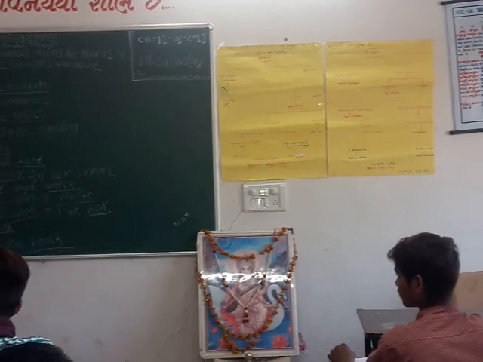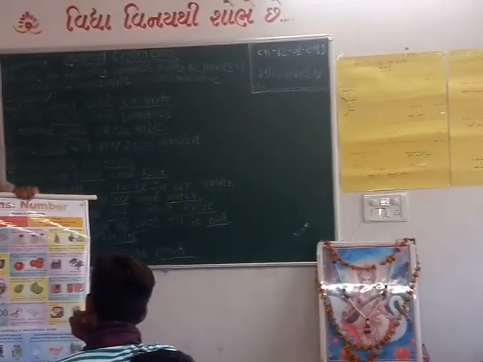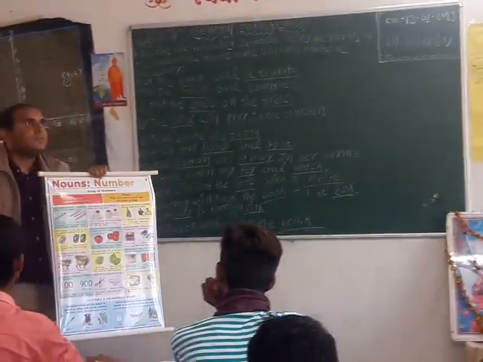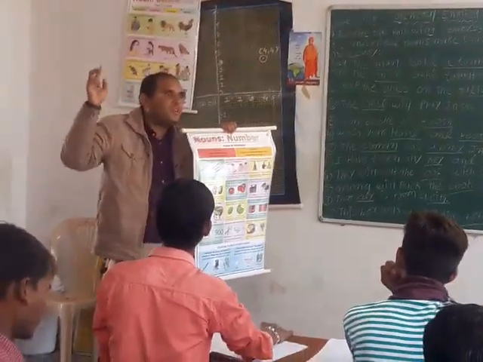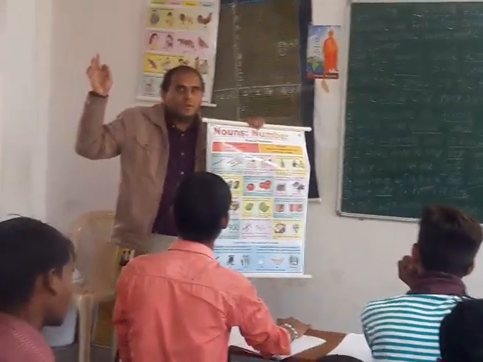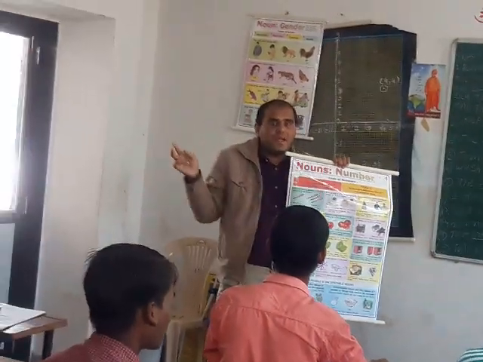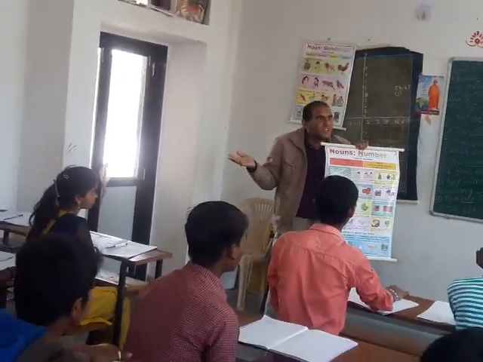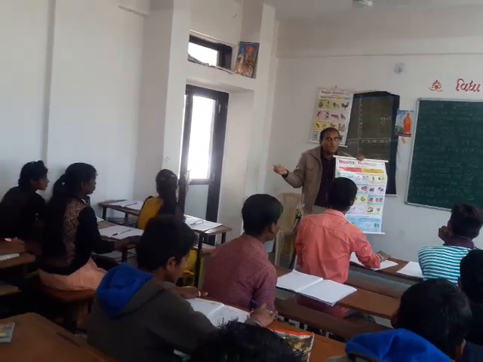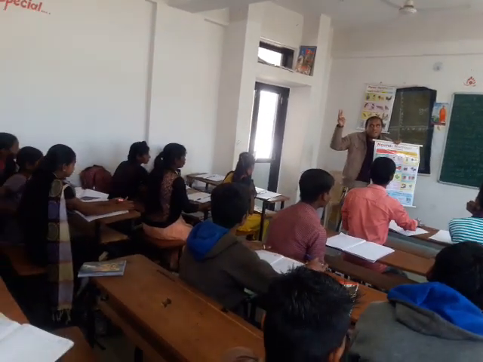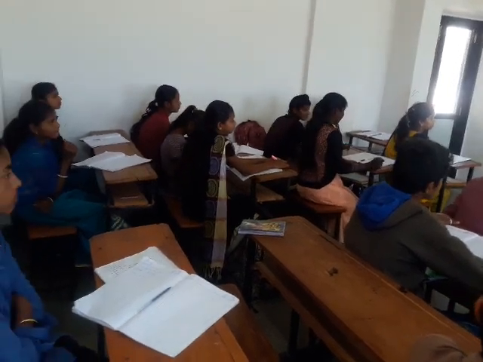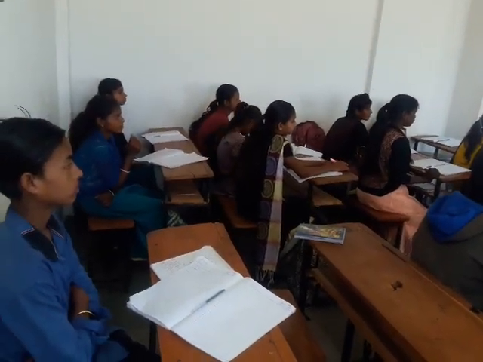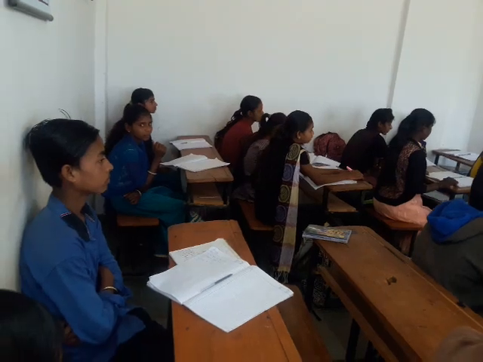So the plural would be made by es, not by s. You should keep this in your mind. So the correct answer would be these are watches.